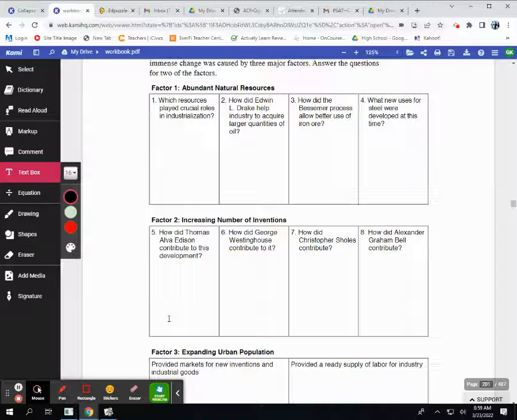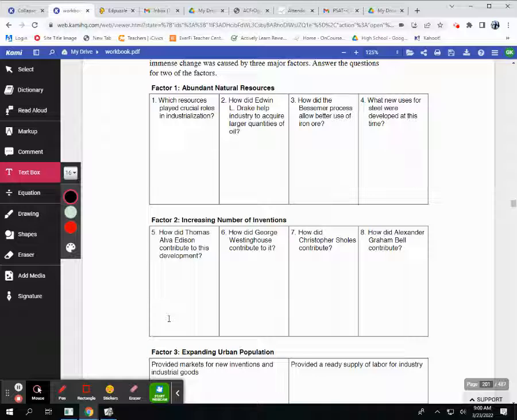Question number 1. Which resources played crucial roles in industrialization? Question number 2. How did Edwin L. Drake help industry to acquire larger quantities of oil? Question number 3. How did the Bessemer process allow better use of iron ore? Question 4. What new uses for steel were developed at this time? Number 5. How did Thomas Alva Edison contribute to this development?